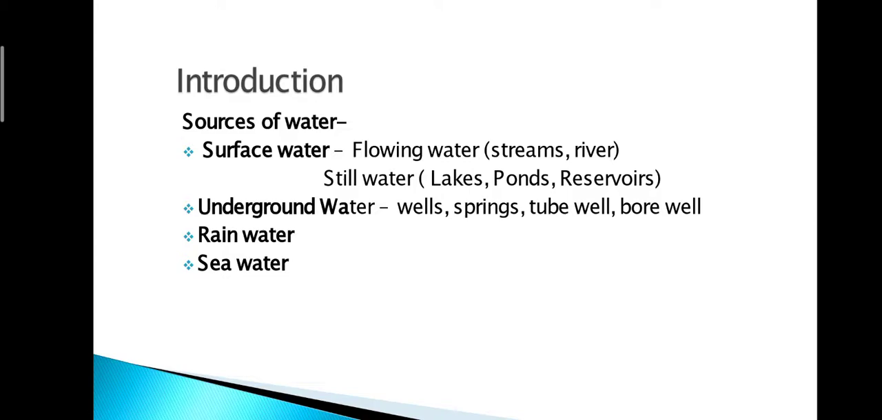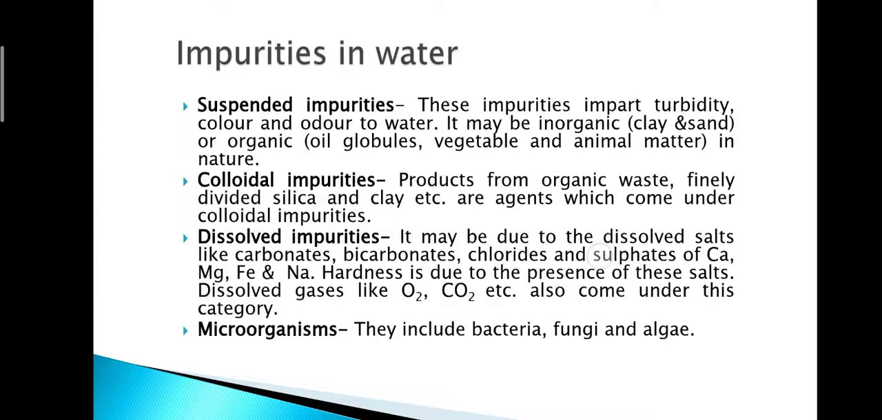Now the fourth one is sea water. Sea water is saline water. So it is found in abundance on the earth. One third is only land and the other is covered with water. That water is saline water. So these are the different sources of water.